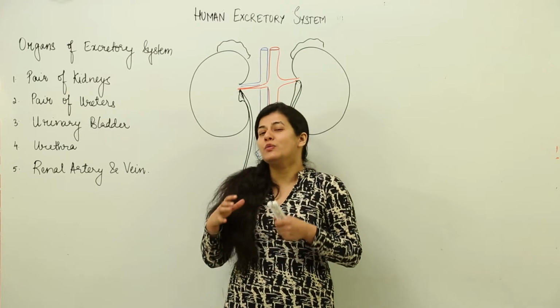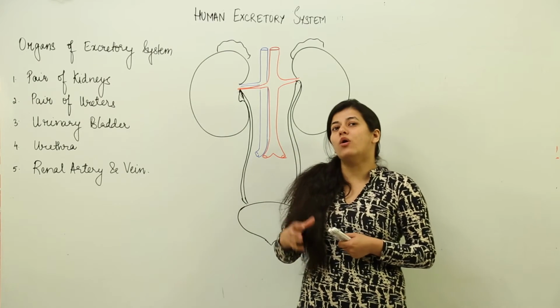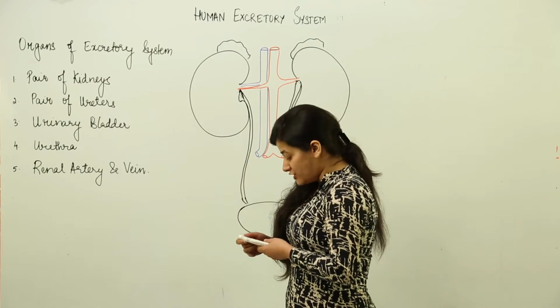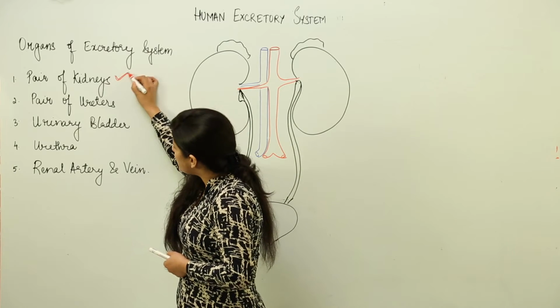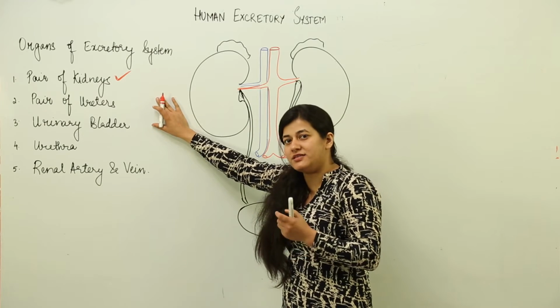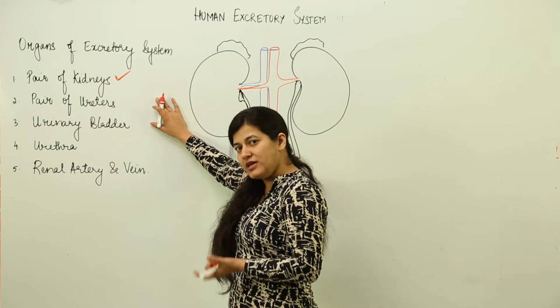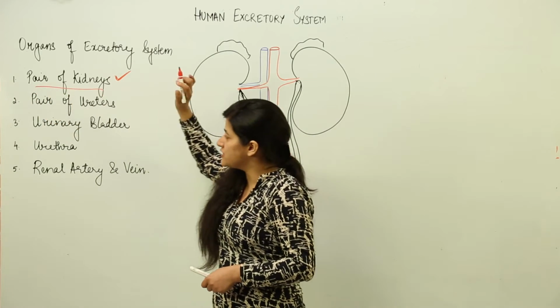So, basically we have to deal with the formation of urine inside human beings, and we need to see what organs are associated with urine formation. First of all, it is a pair of kidneys, which is the main organ where the entire formation of urine takes place. That means there would be some functional aspect of the kidney, some part specialized in the formation of urine. So, we have a pair of kidneys, which is the main organ.